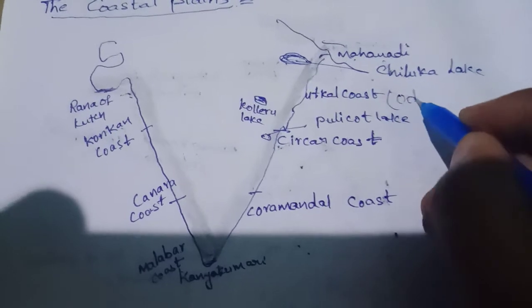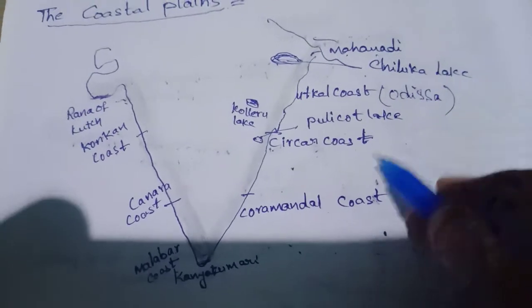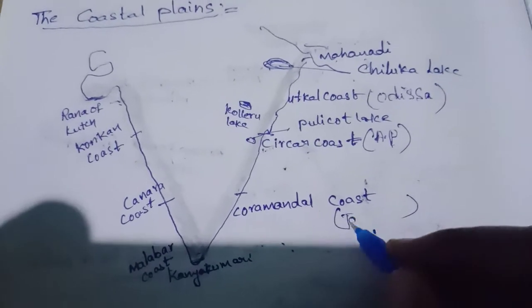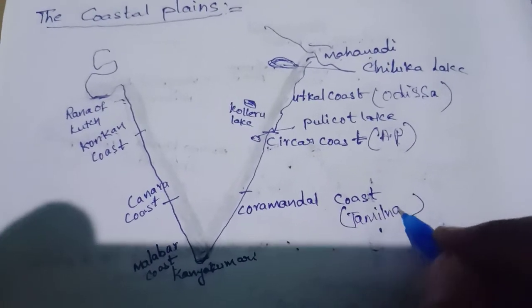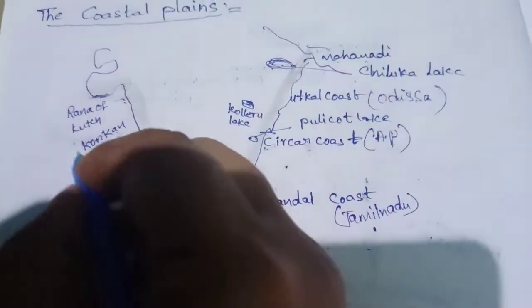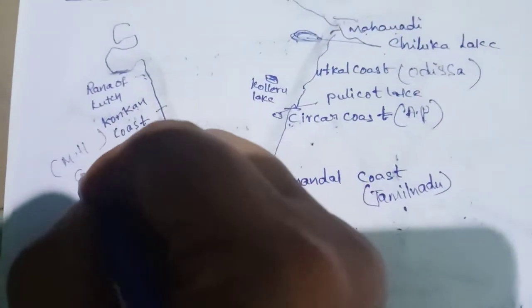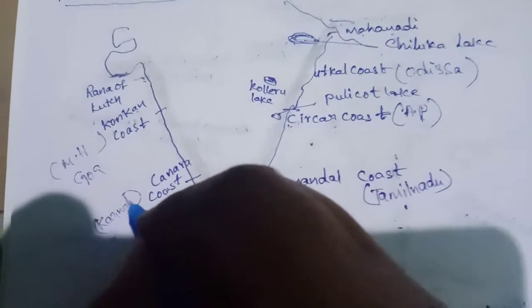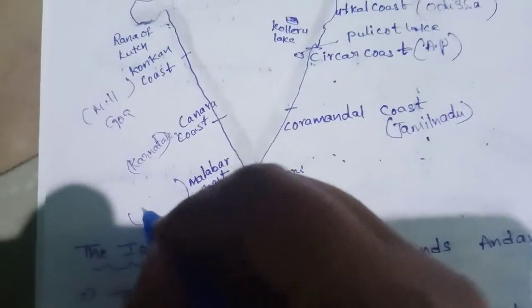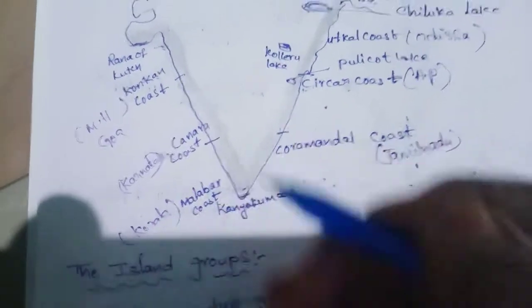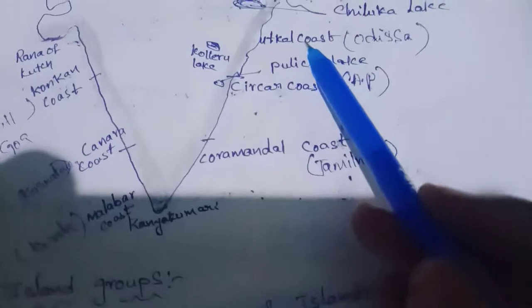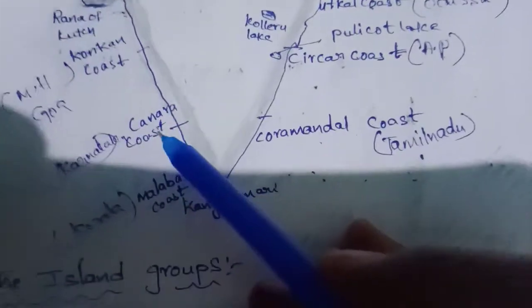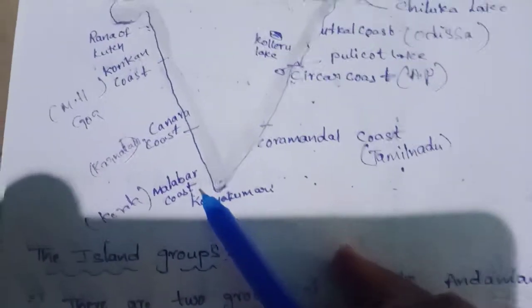Note on this one, very important. Utkal coast in Odisha, Sarkar coast in Andhra Pradesh, Coromandel coast in Tamil Nadu. Konkan coast is Maharashtra and Goa, Canara is Karnataka, and Malabar coast is Kerala. Understood? So Utkal coast, Sarkar coast, Coromandel coast, Konkan coast, Canara coast and Malabar coast.